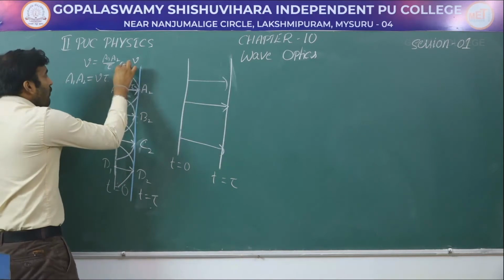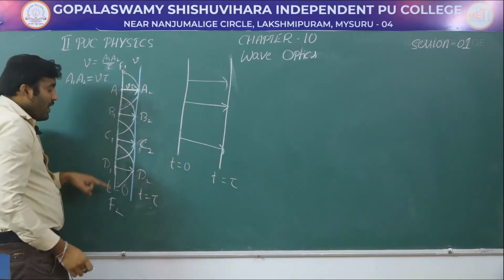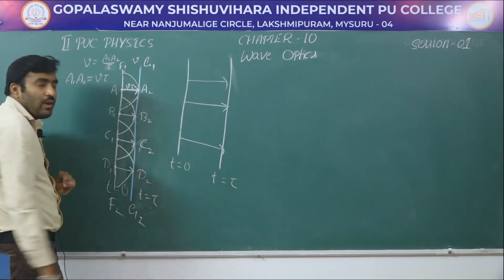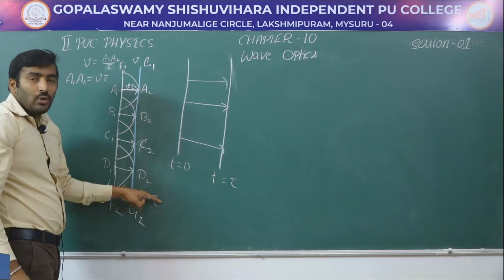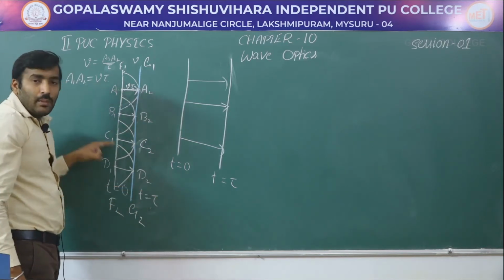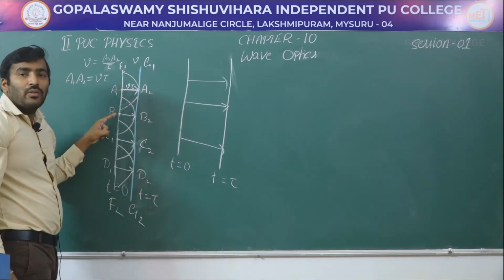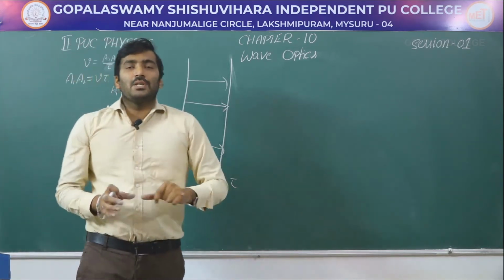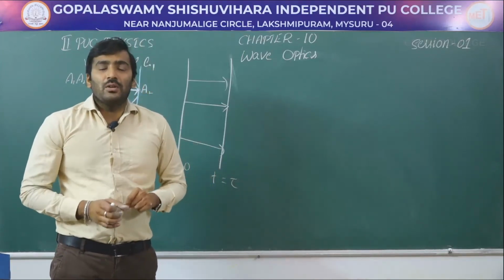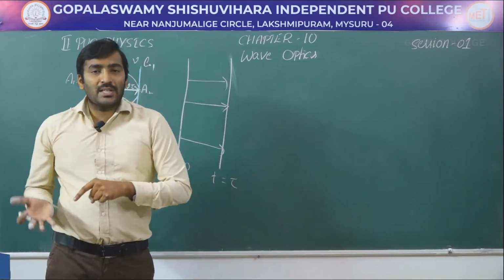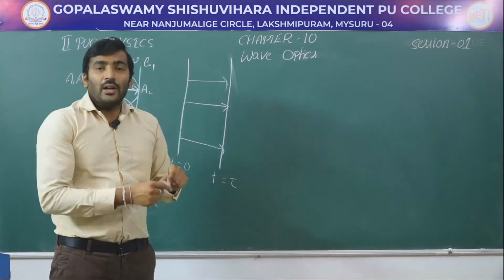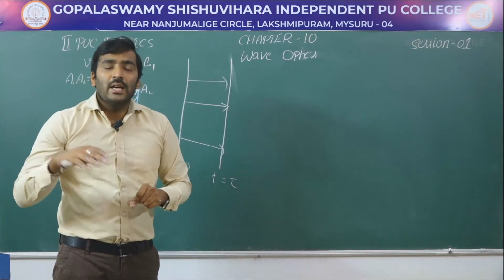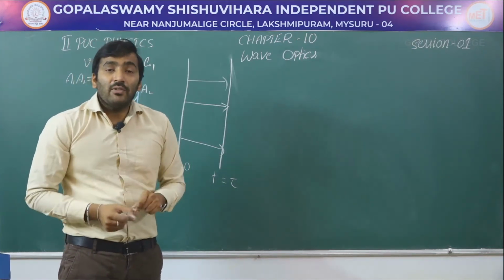If I say F1, F2 is the wavefront at time t equal to 0, then this G1, G2 is the wavefront at the later time t equal to tau. So this is about the geometrical construction of the wavefront using Huygens principle. Now using this Huygens principle, we need to derive the expression which has already been derived in the ray optics chapter, that is Snell's law. And also we need to show that the angle of incidence is equal to the angle of reflection for any reflection through a plane surface. So that we need to study now.